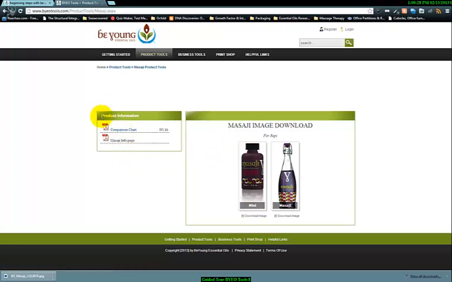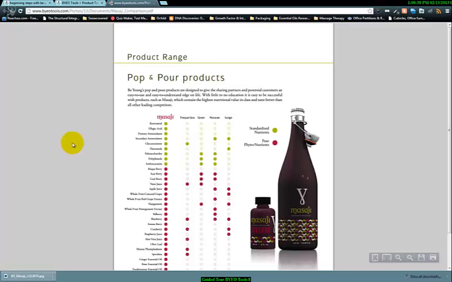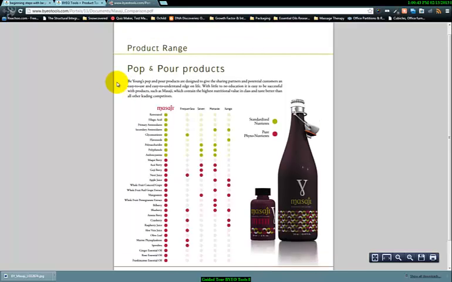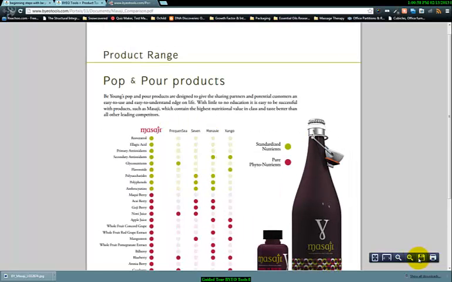One of the other things that we'll have is this product information. On each one of the product pages, it has this. In this case, we have a Massagey comparison chart. So you can click on this Massagey comparison chart. It's going to download a PDF, and these are different types of PDF document product information for you guys to have at your fingertips. So you can download this. You can save this document. Over here you can save it, you can print it, and you can blow it up if you want bigger. But it gives you the opportunity to save it onto your desktop so that you can have it anytime to print it off and to use as a handout.